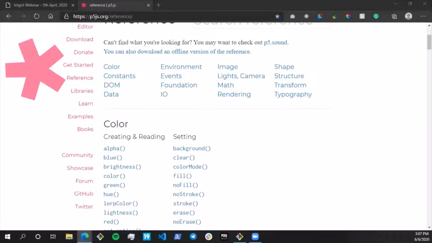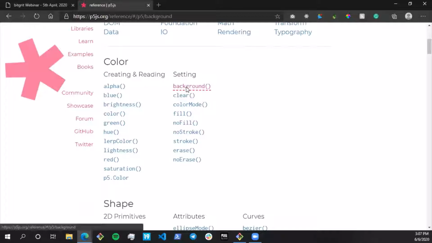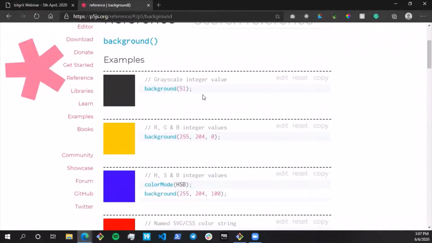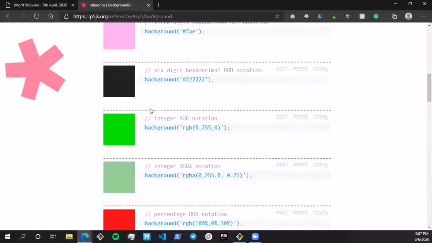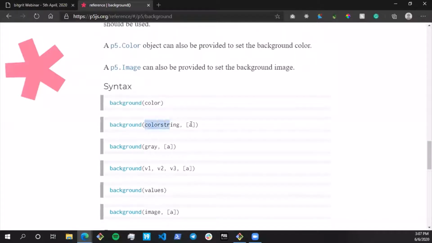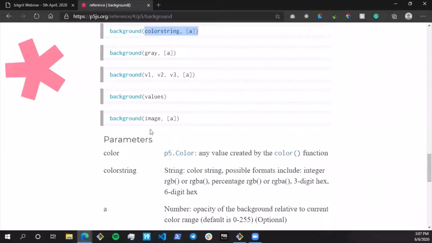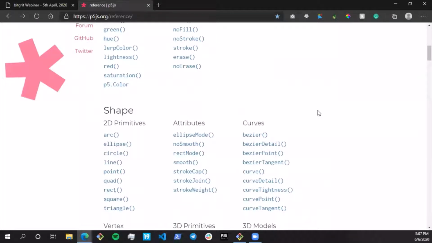This is the reference for P5. As you can see, every function is listed over here. You can click on a function, say background, and it's going to tell you what that function does. We're going to be covering the basic functions in P5. Background is basically used for adding a background color to whatever canvas you're building on. Here are a few examples, and it properly mentions the syntax and what all parameters it takes, and it becomes really easy to understand and incorporate the same thing in your code. It is a very clean documentation, and it's great for reference.